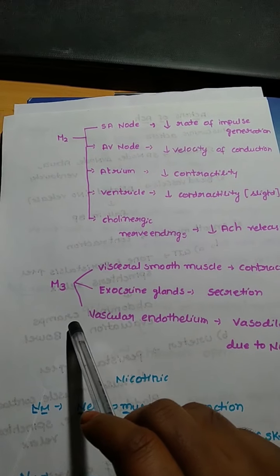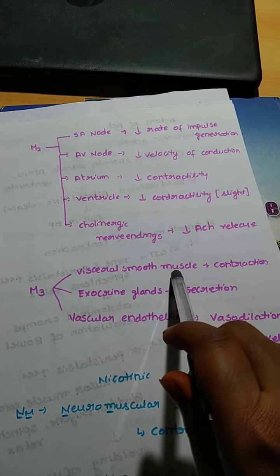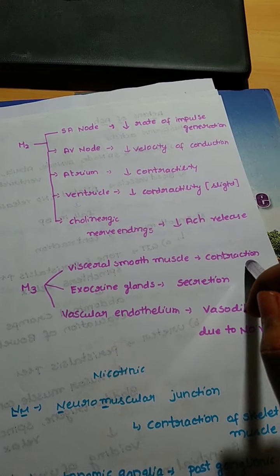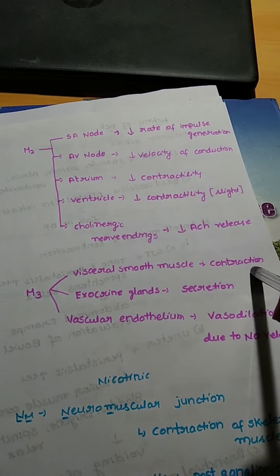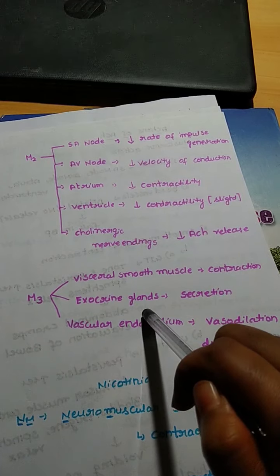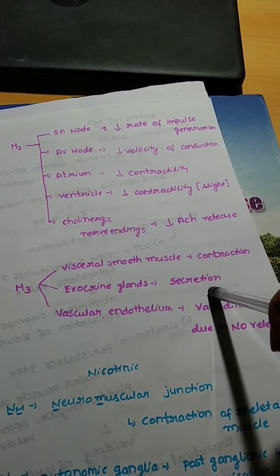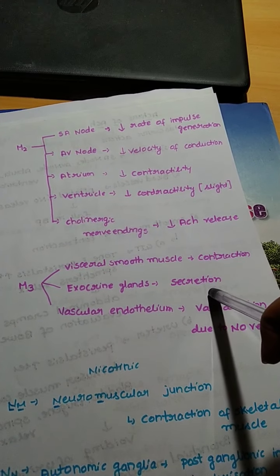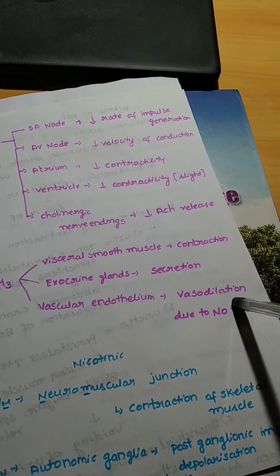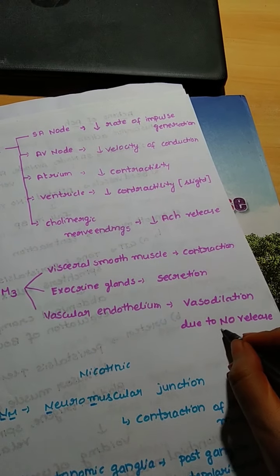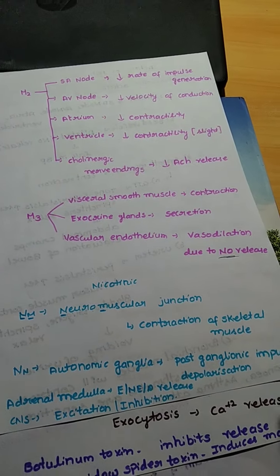Coming to the M3 receptors, these are present on visceral smooth muscles, which is responsible for contraction. On action of acetylcholine on the M3 receptor, there will be contraction of visceral smooth muscles, and these M3 receptors are also present on exocrine glands, which will cause secretions of these exocrine glands. In the vascular endothelium, this will cause vasodilation. This vasodilation is caused due to nitric oxide release. This NO is a vasodilating agent, therefore vasodilation is caused.